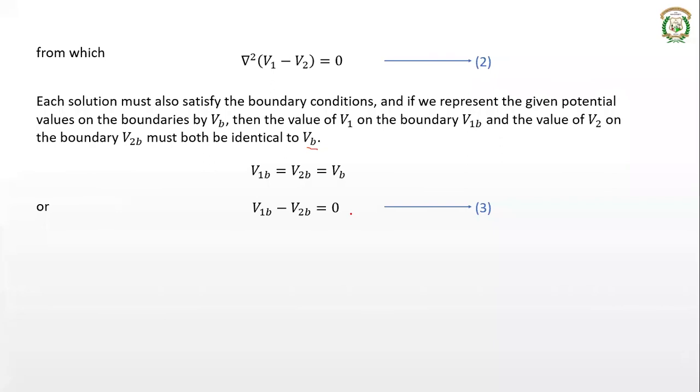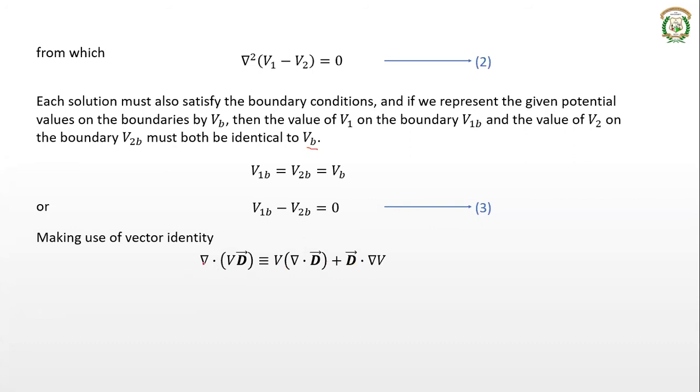We are going to use this further, that's why we number this equation as equation number 3. So what we have obtained so far is del square of (V1 minus V2) is 0, and V1B minus V2B, the difference between the two potentials on the boundary, is 0. Now we make use of a vector identity, a general rule: del dot (V D) is equal to V into (del dot D) plus D dot (del V).